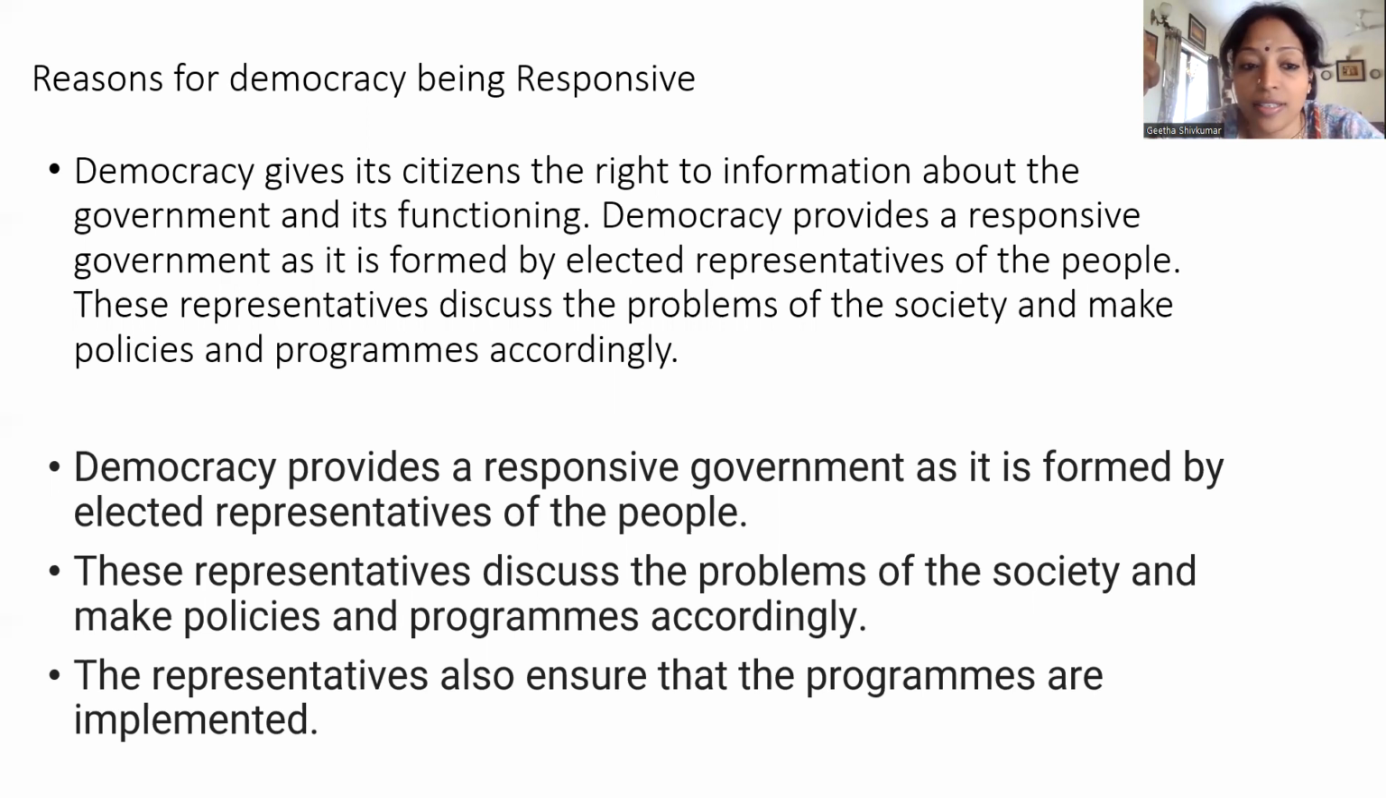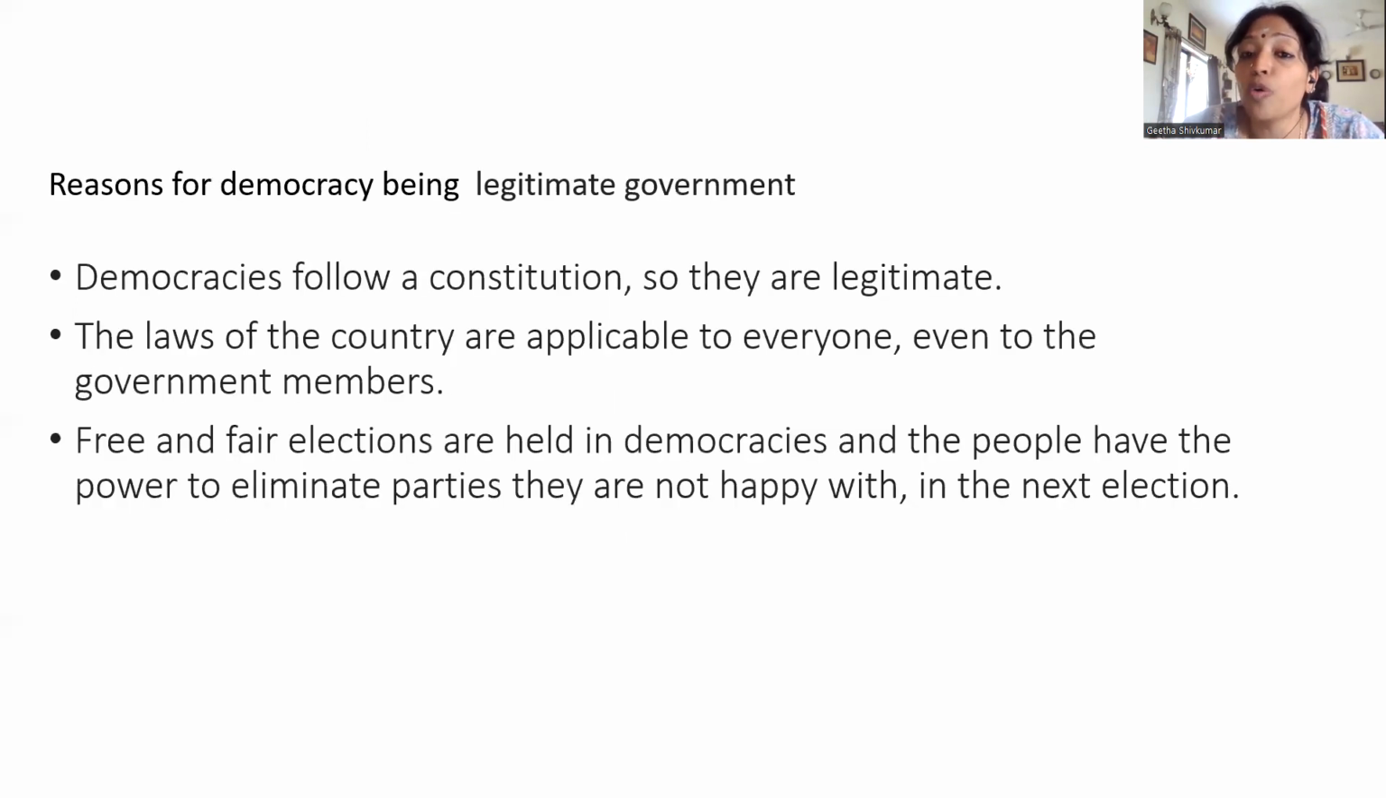This I have discussed right now. Then these representatives discuss the problems of the society and make policies and programs accordingly. The representatives also ensure that these programs are implemented. It should not be only on paper. These representatives make sure that the programs and policies they make are also implemented for the public welfare.